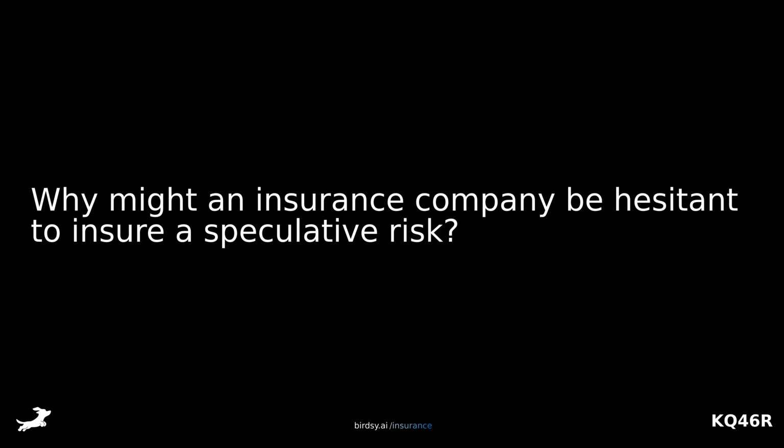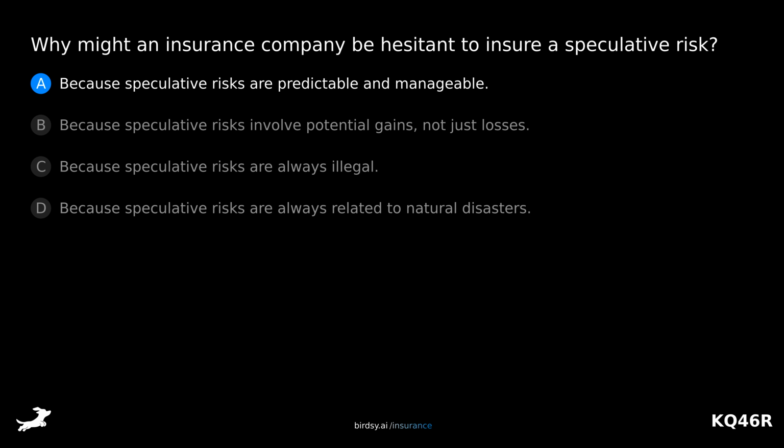Why might an insurance company be hesitant to insure a speculative risk? Is it A, because speculative risks are predictable and manageable? B, because speculative risks involve potential gains, not just losses? C, because speculative risks are always illegal?